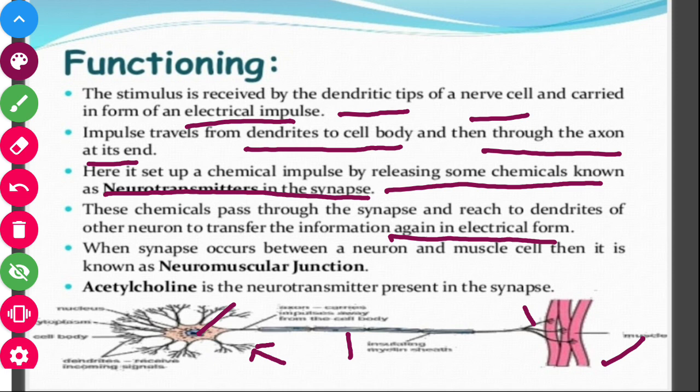When a synapse occurs between a neuron and a muscle cell, then it is known as a neuromuscular junction. Okay, so when there is a gap between a neuron cell and a muscle cell, it is called what? Neuromuscular junction. Acetylcholine is a neurotransmitter present in the synapse.